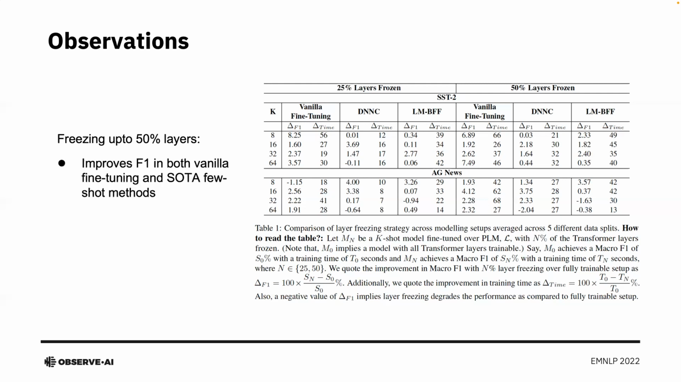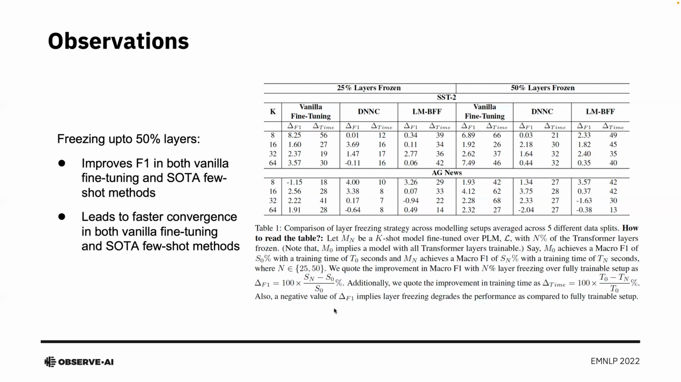The positive delta F1 across the table implies that freezing up to 50% of the layers generally leads to improvement in model performance over fully trainable layers. Now, this not only applies to vanilla fine-tuning, but also generalizes to the state-of-the-art few-shot methods. Further, the positive delta time across the table indicates that freezing up to 50% of the layers generally leads to faster convergence, not only in the case of vanilla fine-tuning, but also in the case of few-shot methods.